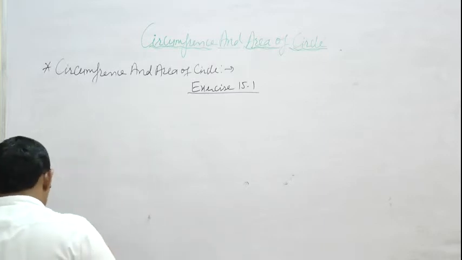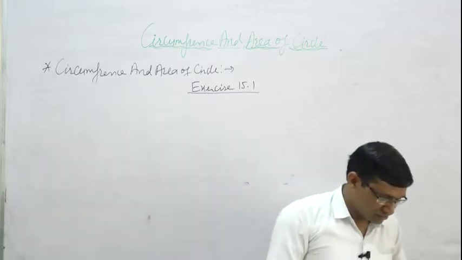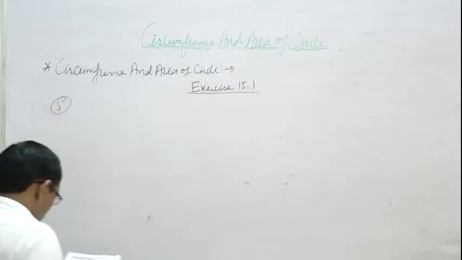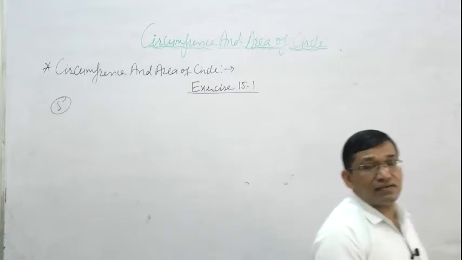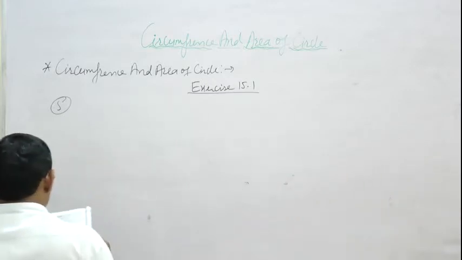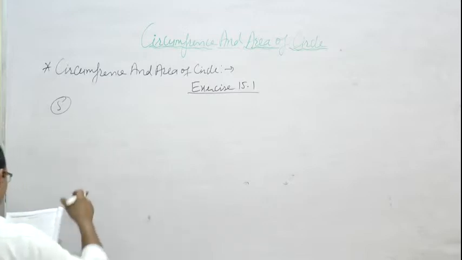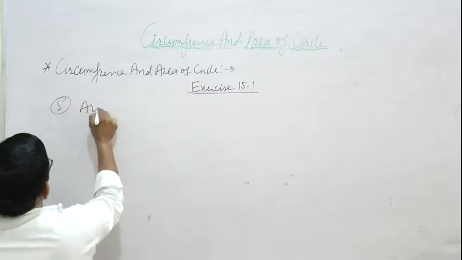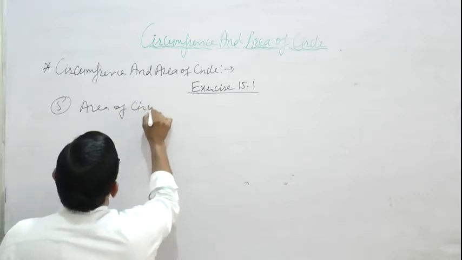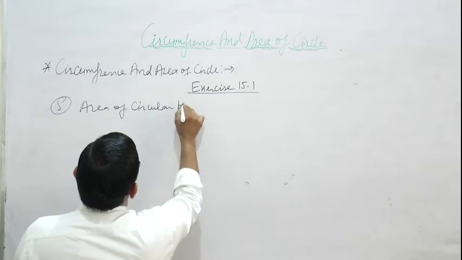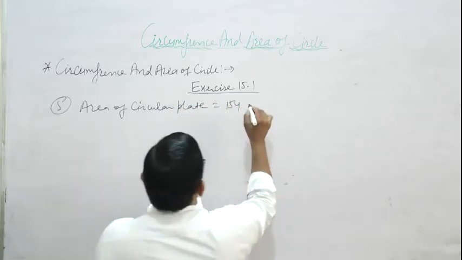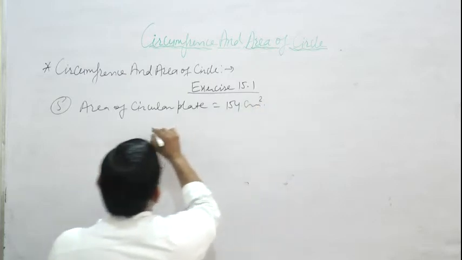Then next, some students asked question number 5. The area of a circular plate is 154 centimeter square.